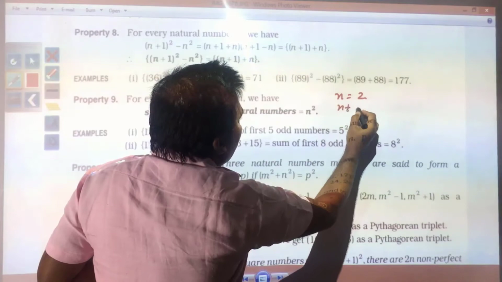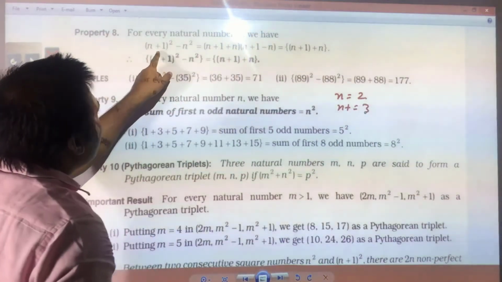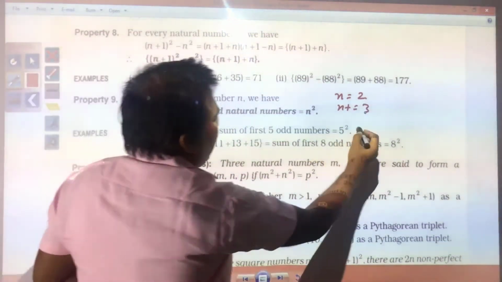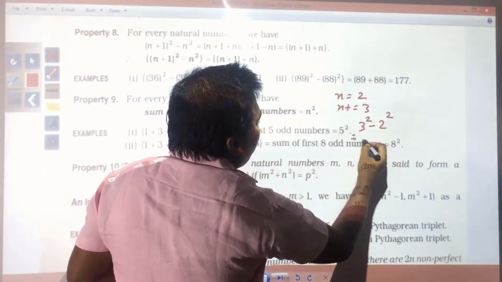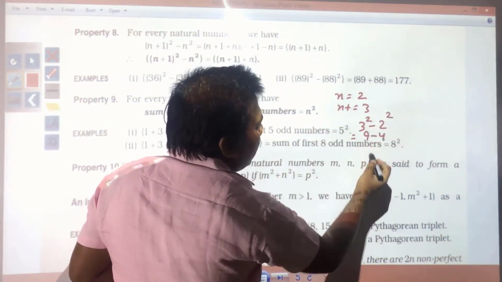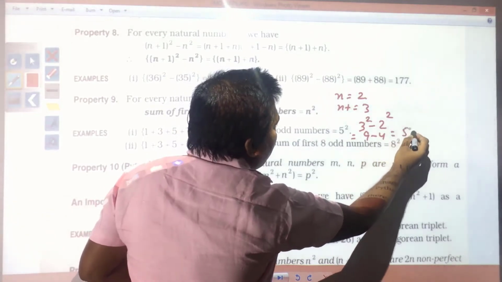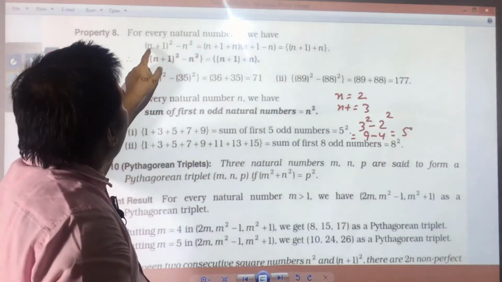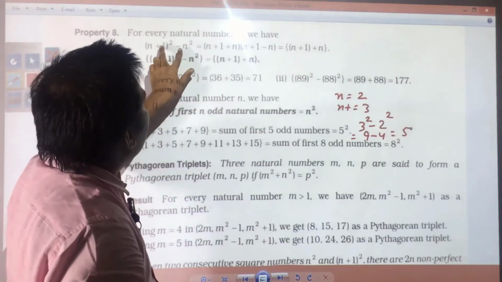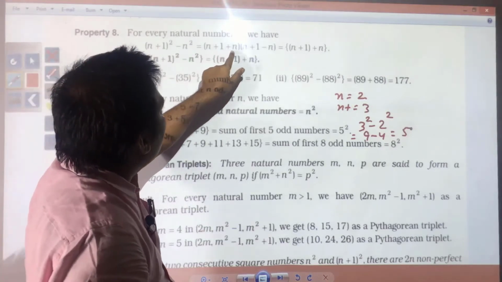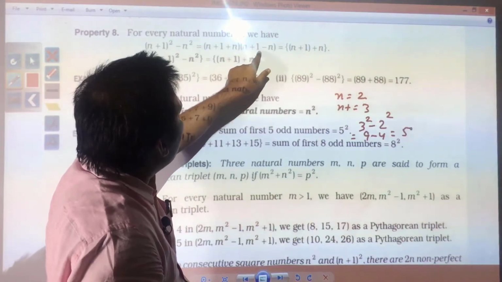So, n plus 1 is equal to 3. So, 3 square minus 2 square will be what? 9 minus 4, and 9 minus 4 is equal to 5. So, (n plus 1) whole square minus n square can be written as (n plus 1 plus n) into (n plus 1 minus n).